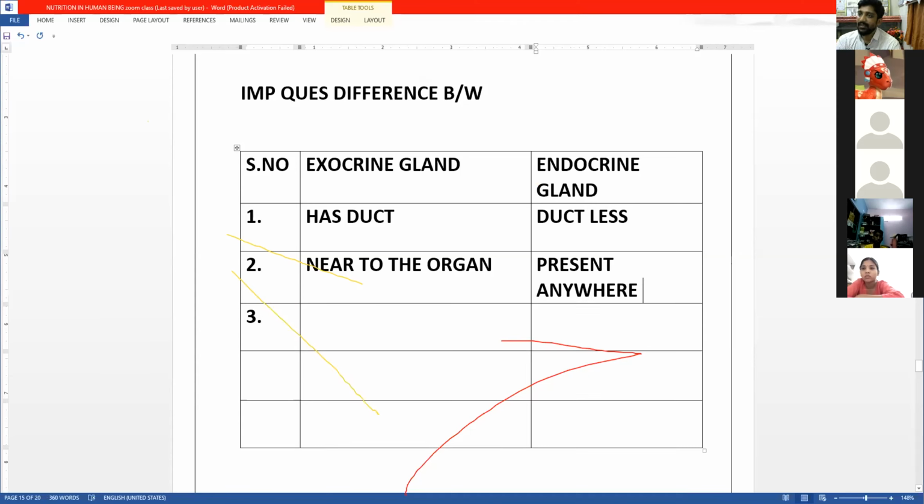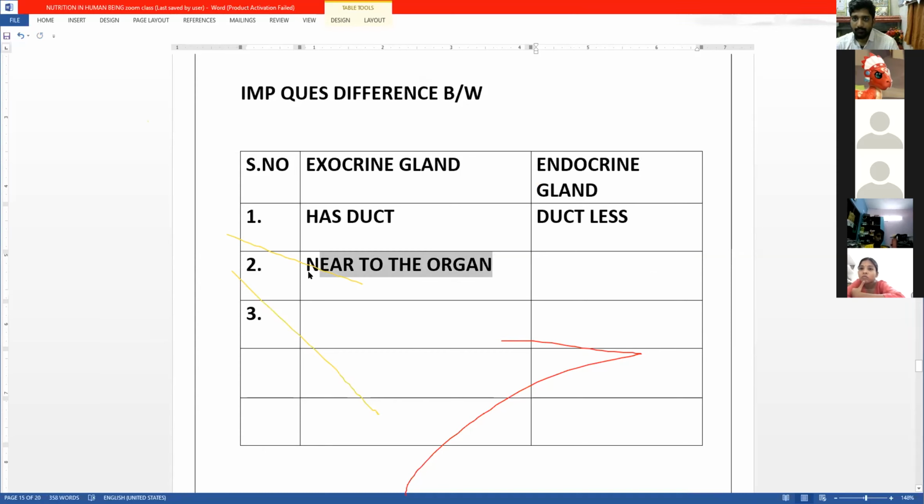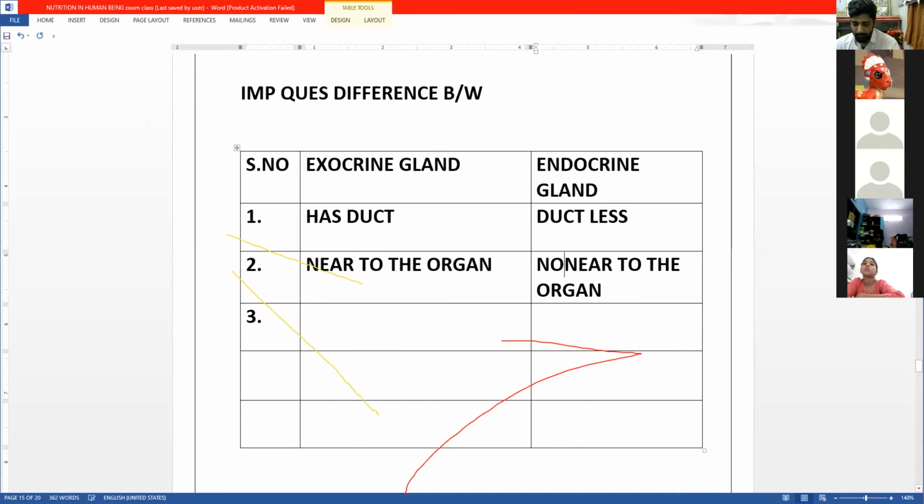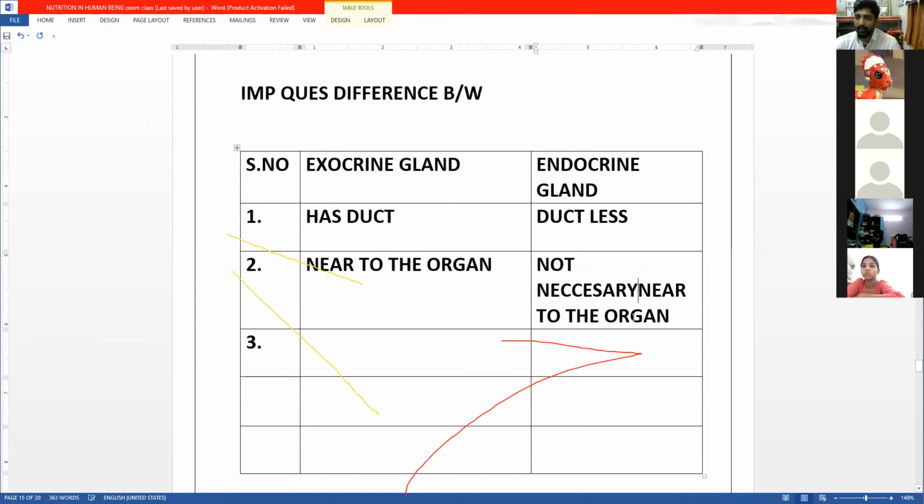It is not necessary for them to be present near the organ.